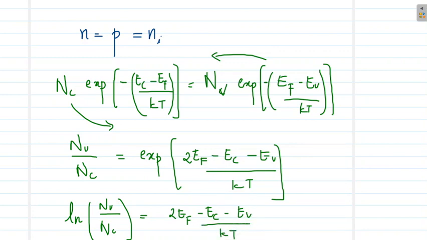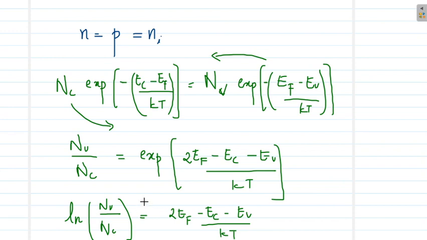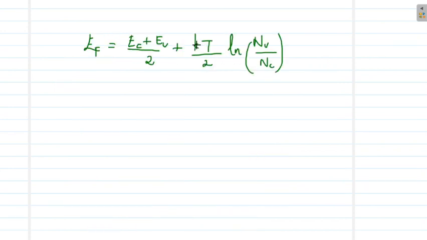Now simplifying this equation, we get Ef = (Ec + Ev)/2 + (kT/2) ln(Nv/Nc). This equation can be simplified as given here.